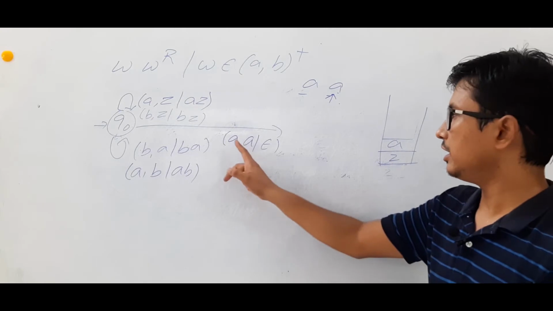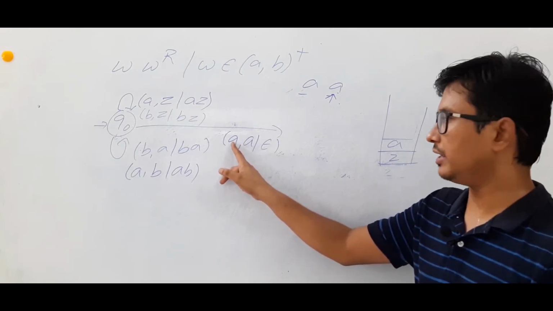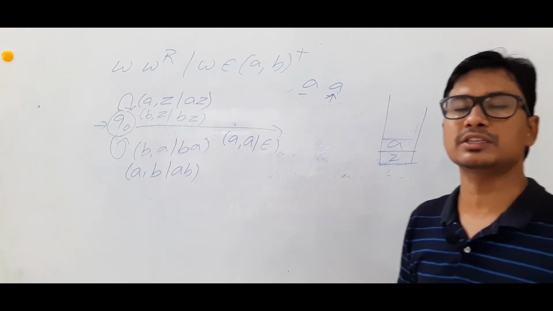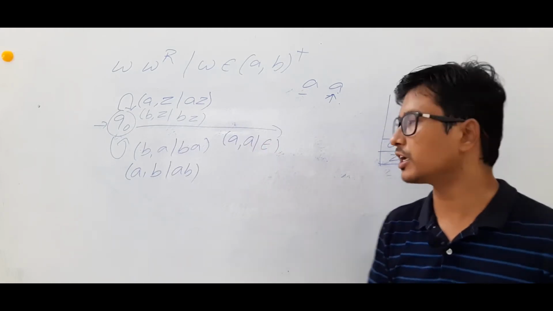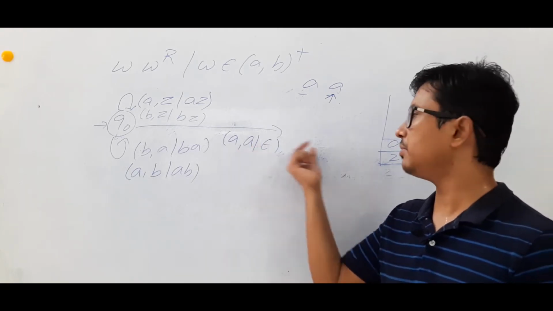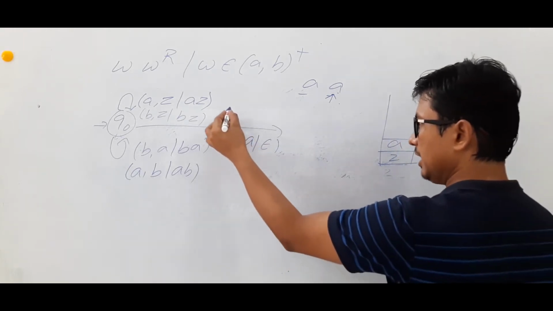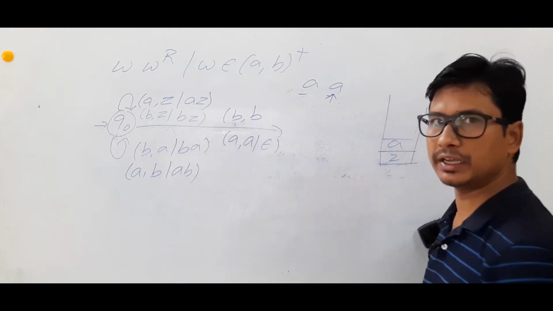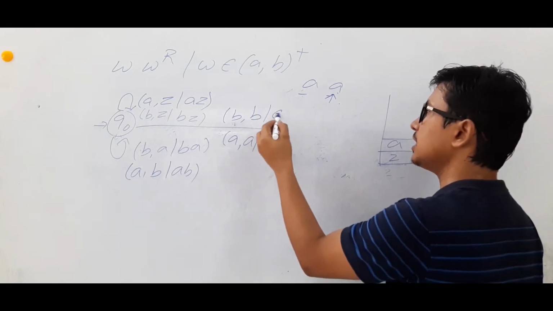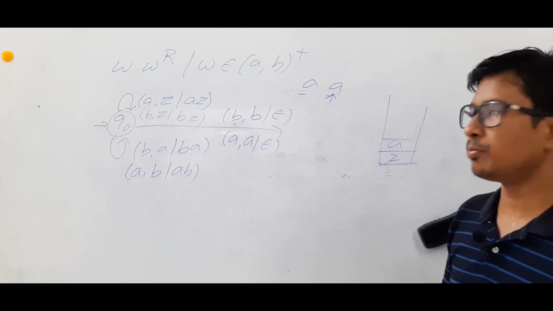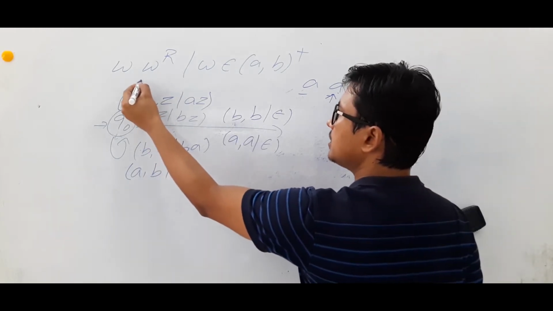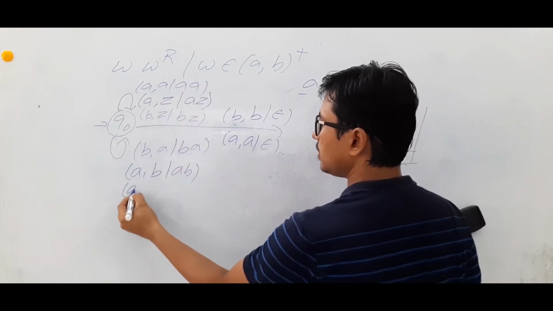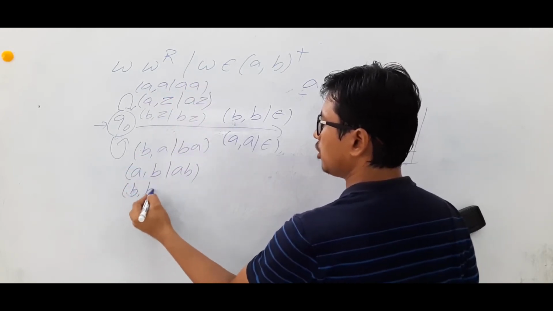Are you able to understand? If I am looking at the alphabet A and the top of the stack is also A, then I can assume two cases: one is the center came and the other is the center did not come. If I assume that the center has come, I will perform the pop operation. Similarly, if the input alphabet is B and the top of the stack is B, then also I can assume that the center has come, then I will perform the pop operation. If I assume that the center has not come, then I will perform the push operation.